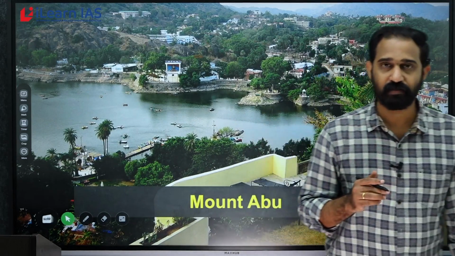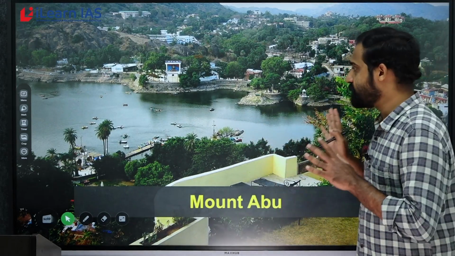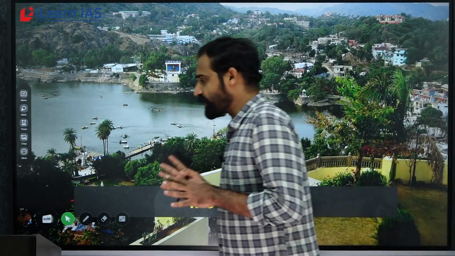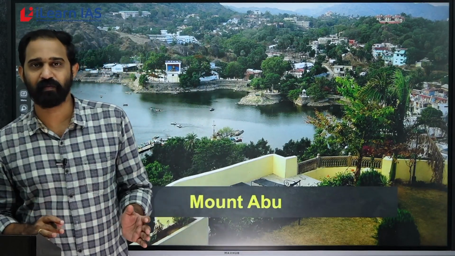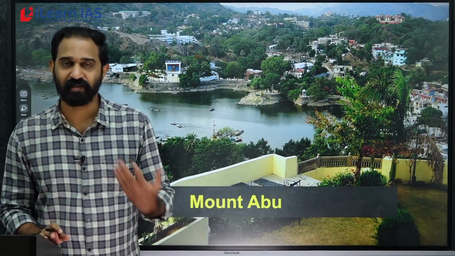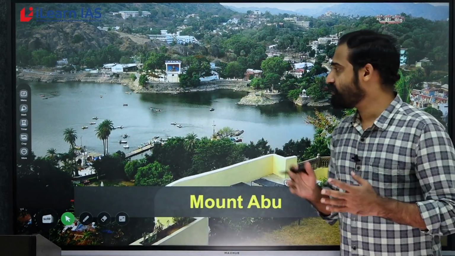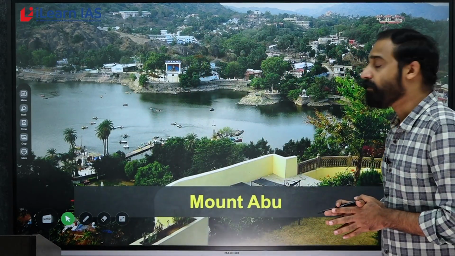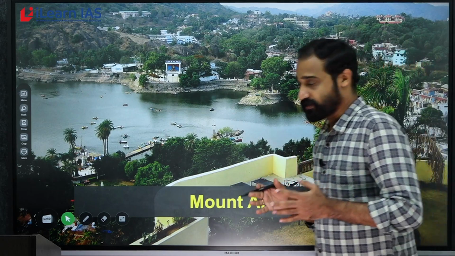For the state of Rajasthan, for the state of Gujarat, this particular hill station is very important. You might have seen this particular hill station in many movies, especially in Hindi movies. Okay, mountain range and the hill station.